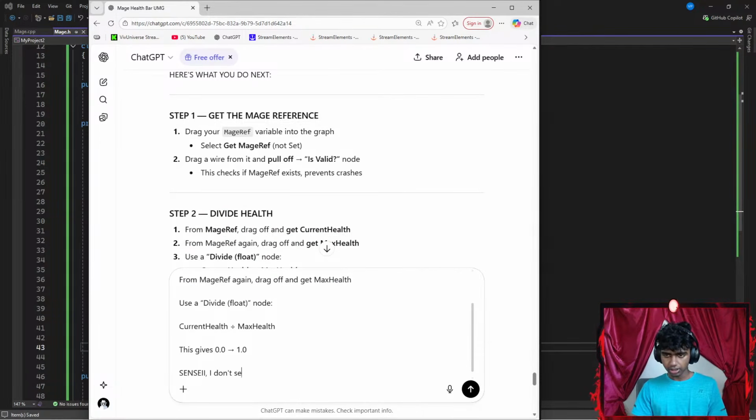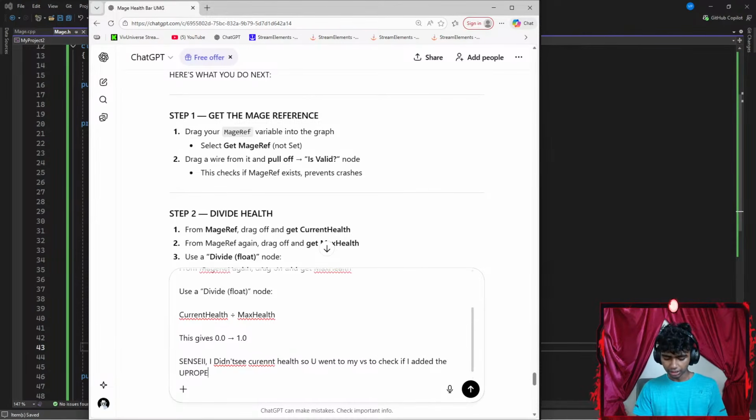I don't see current health. I didn't see current health. Okay, so I went to my Visual Studio to check if I added the U property.